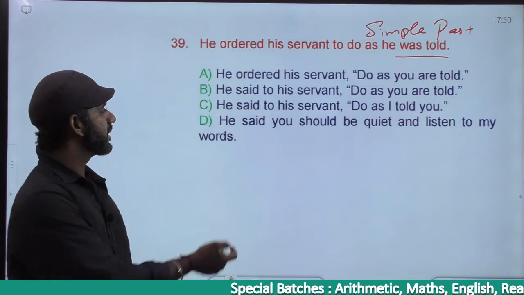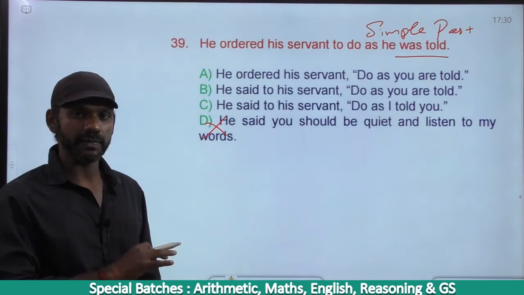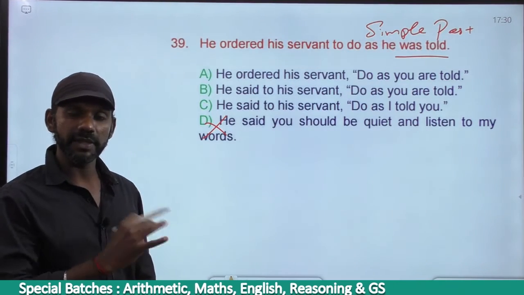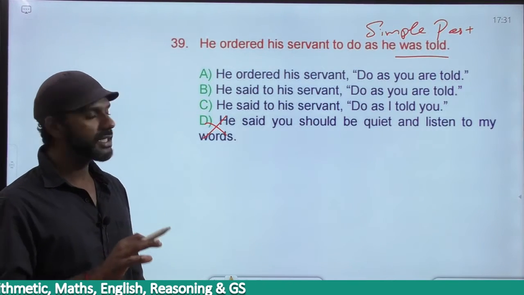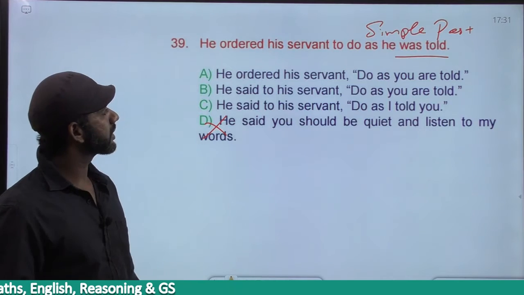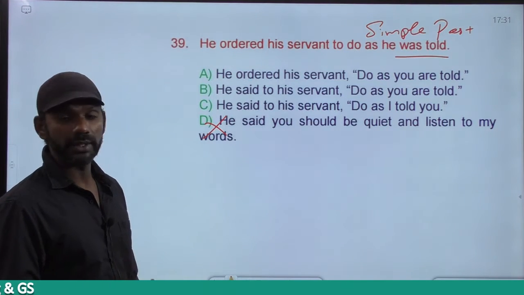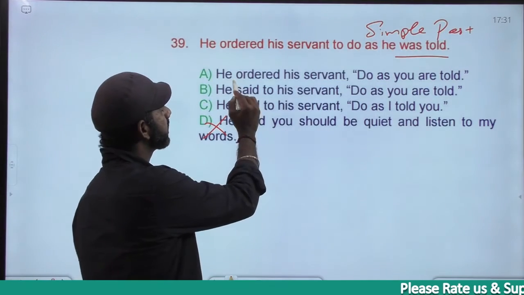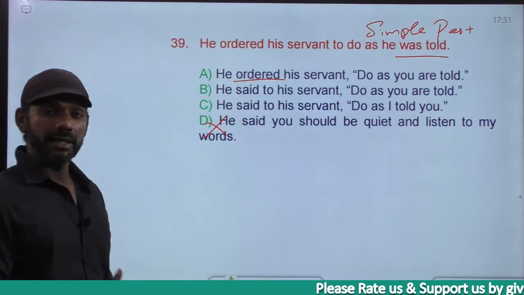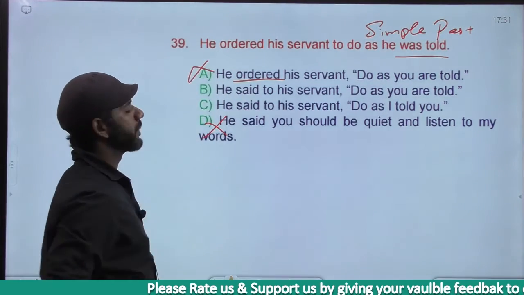Now, option D is anyway gone. It is not in the direct speech. The question is in the indirect speech, we want the answer in the direct speech. Option D is eliminated. The meaning should remain the same. Come to option A. He ordered his servant, do as you are told. The word "ordered" appears in the indirect speech. We want the answer in the direct speech, so option A is eliminated.